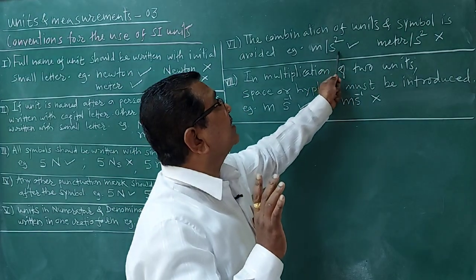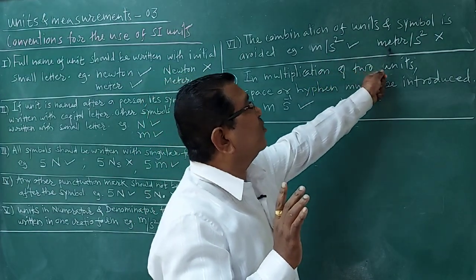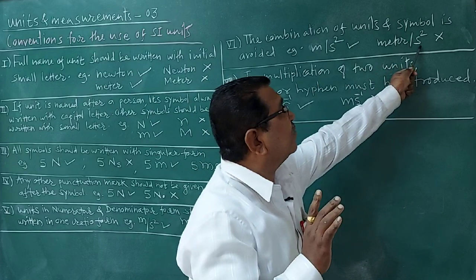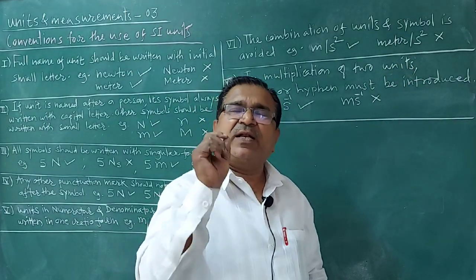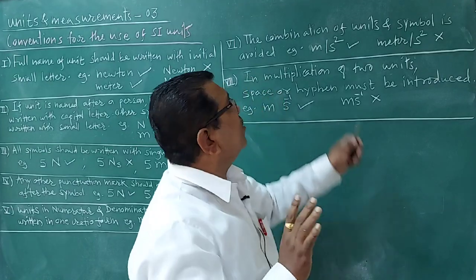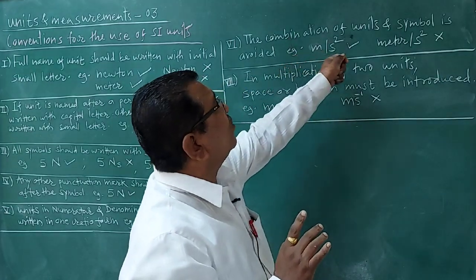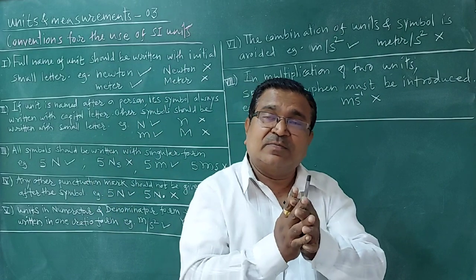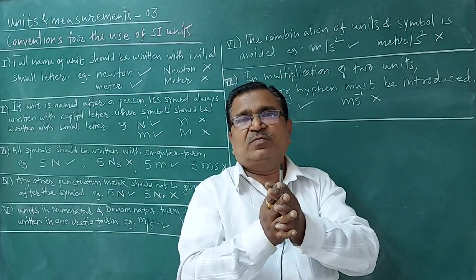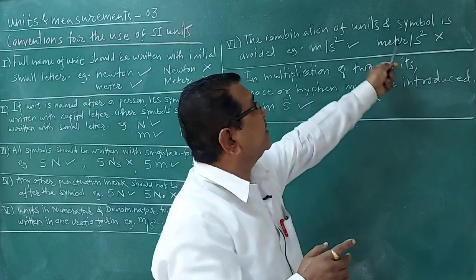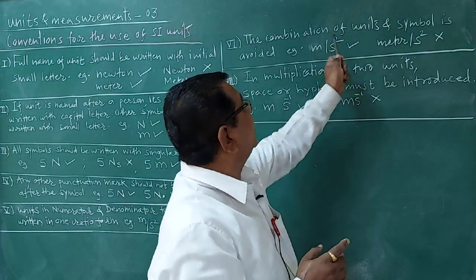Full name of unit and then symbolic form is not correct. So remember, while writing an SI unit, you will have to avoid combining units and symbols together. The combination should be in symbolic form like this: m/s².